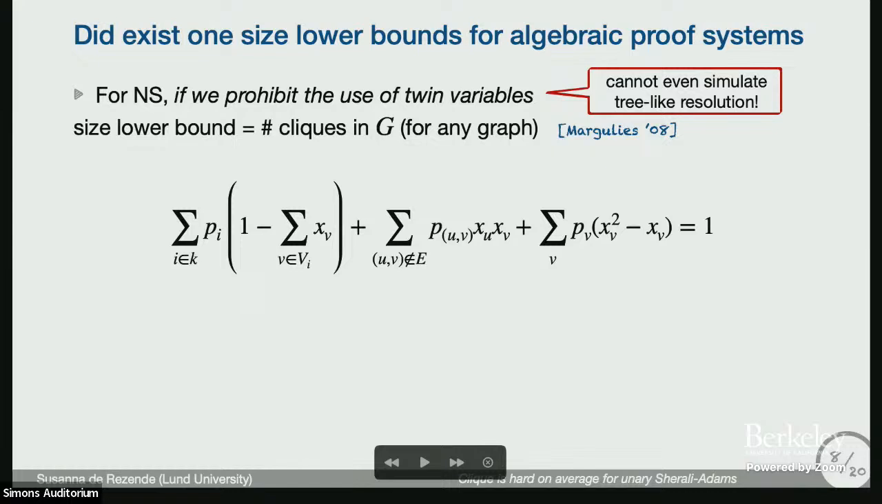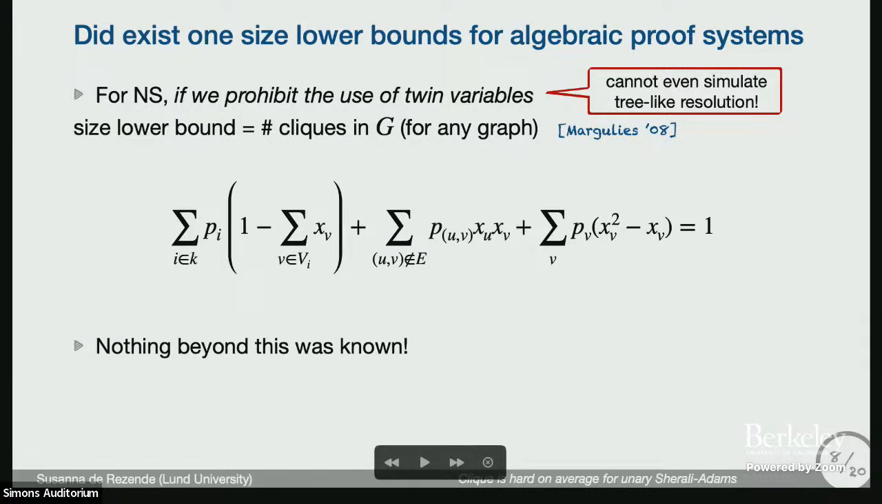And the idea is that the only things I can cancel out not coming from here is when I have an edge missing. And then I can cancel them out here. So I will, in such a way, be constructing all possible cliques. So it's a very syntactical argument. And this was all that was known for any algebraic or semi-algebraic proof systems in terms of size lower bounds.